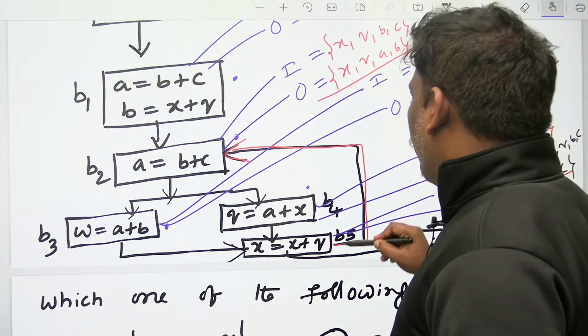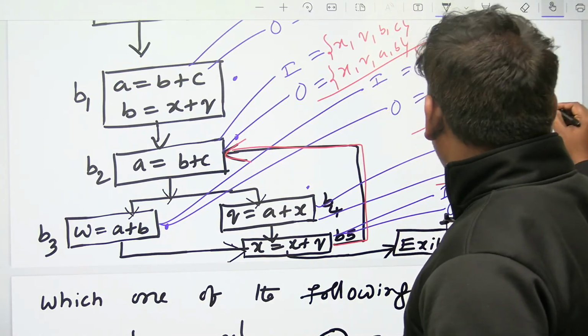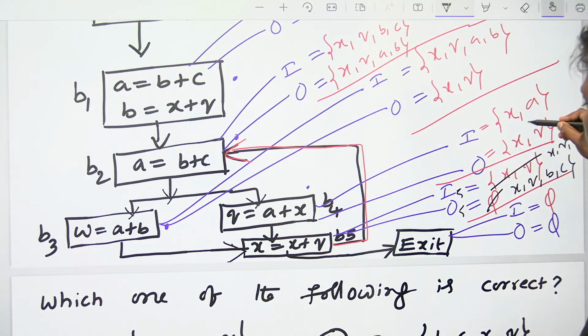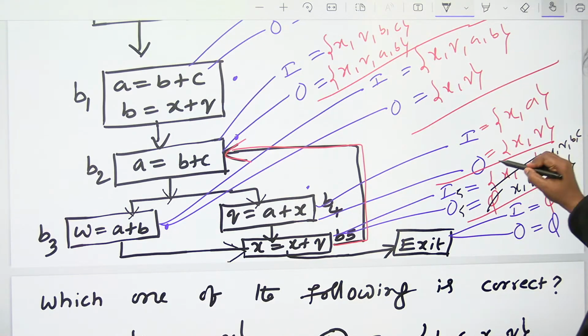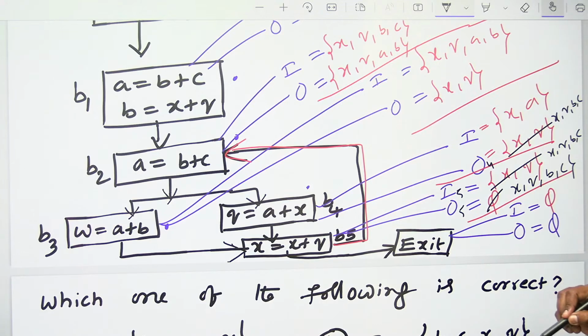Yeah, I think 5 completed. Let's go to 4. Out of 4 is equal to in of next person. In of next person, it is going to be XQBC. What about in of this? In of this is equal to out of this minus kill.